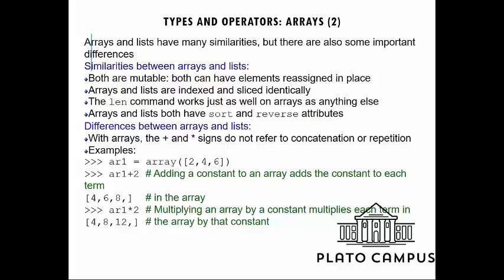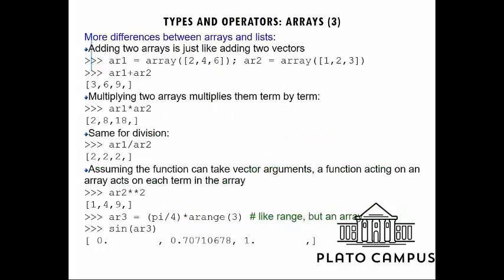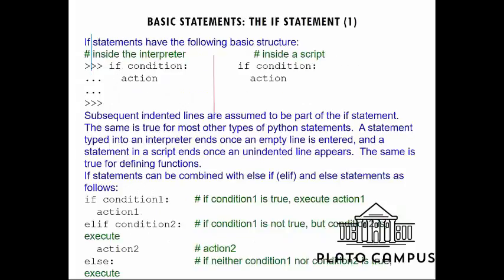And here we can see we have some similarities and some differences between arrays or lists. They are mostly the same, but they have some differences here. Now, after discussing the variables and different types of arrays and lists, we will see some conditions, which is a very common approach in any programming language.